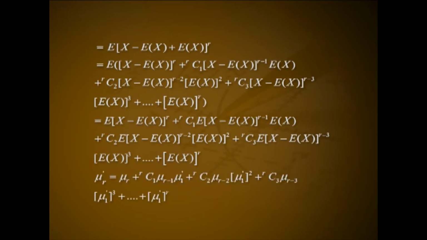That is mu r dash equals mu r plus rC1 mu r minus 1 into mu 1 dash plus rC2 mu r minus 2 into mu 1 dash the square plus rC3 mu r minus 3 into mu 1 dash the cube plus etcetera, plus mu 1 dash the raised to r.